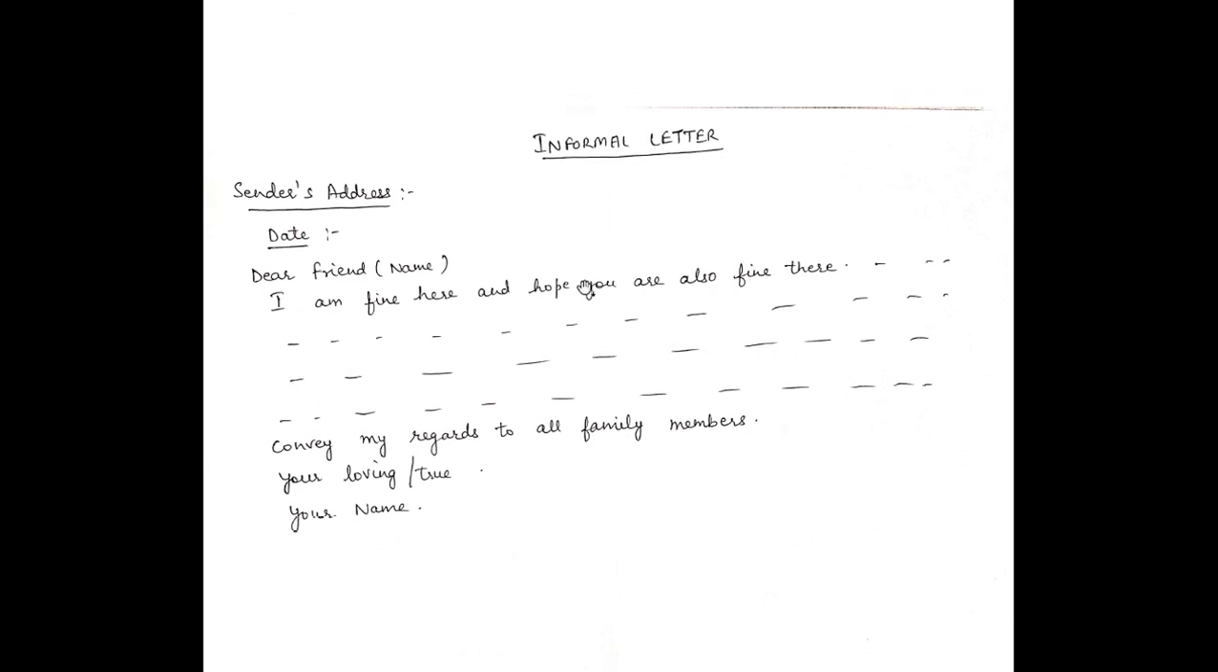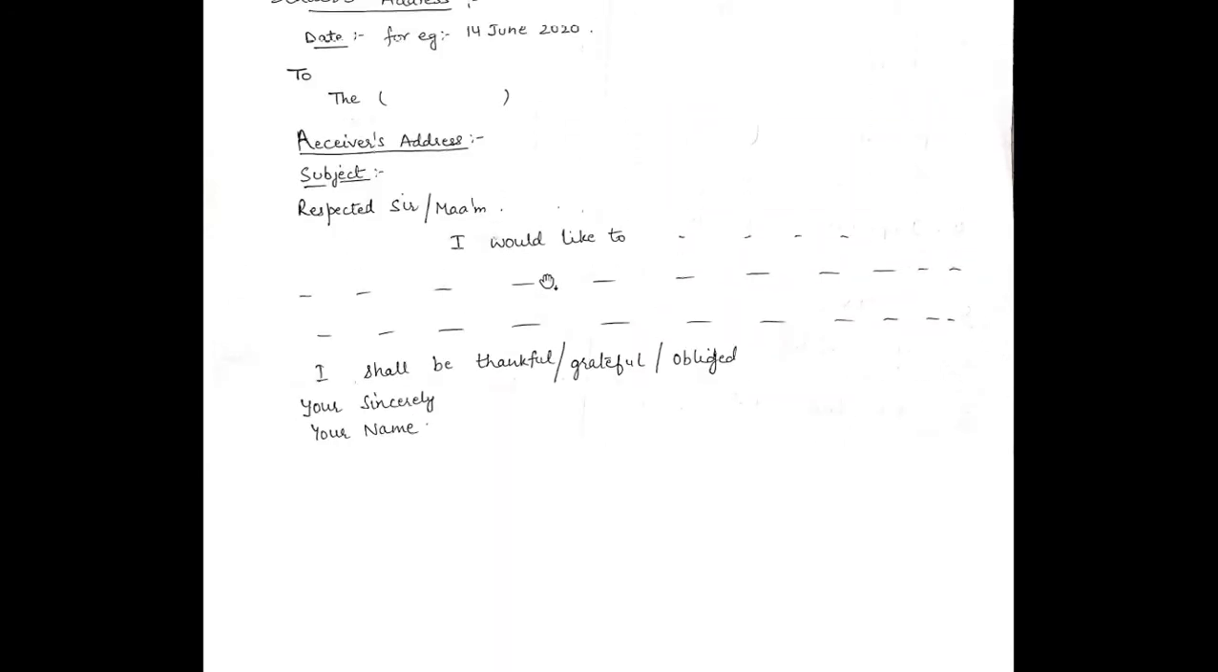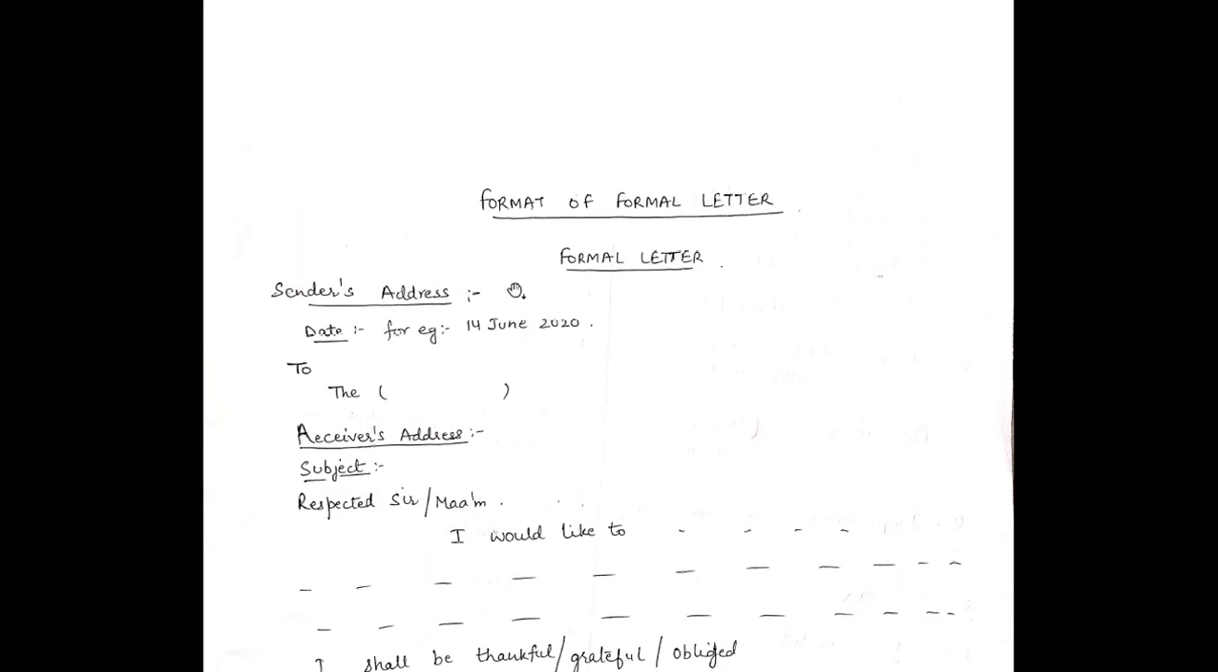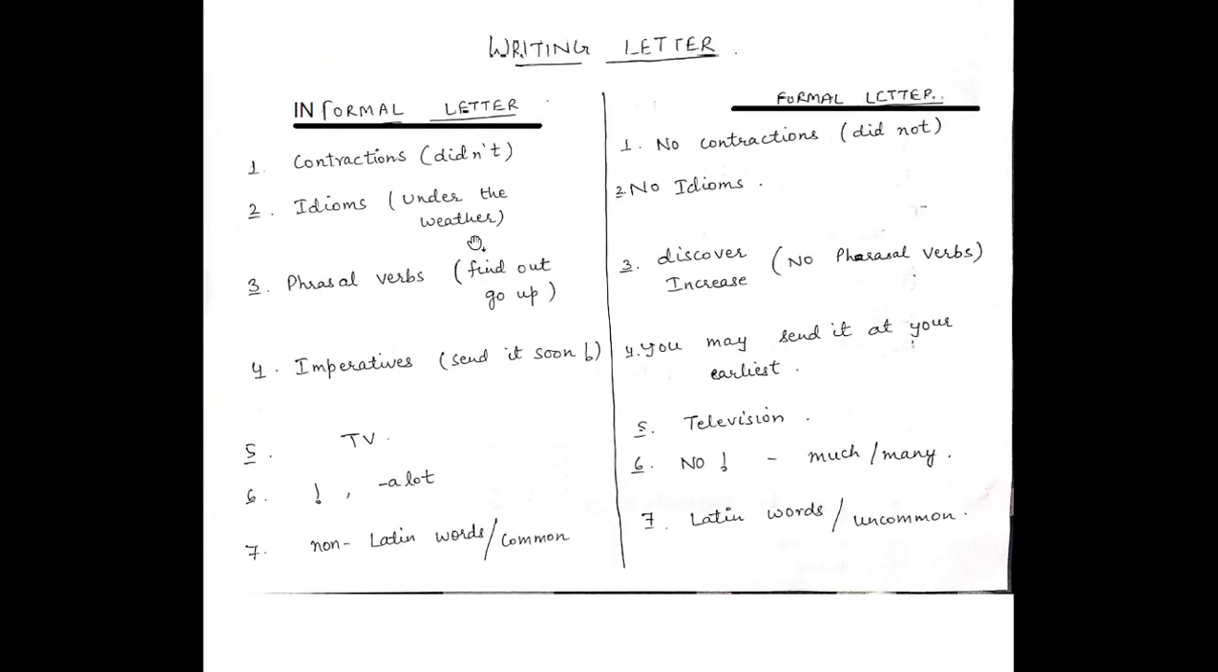So I hope you must have understood now the format of both formal and informal letters, and the 7 basic things which you have to keep in mind when you are writing both types of letters.